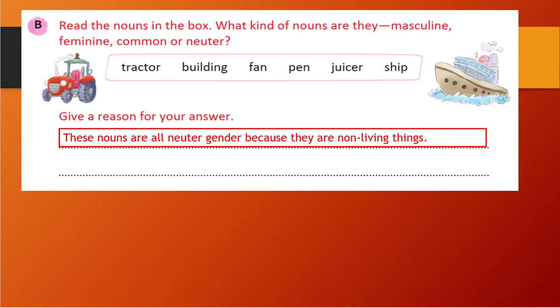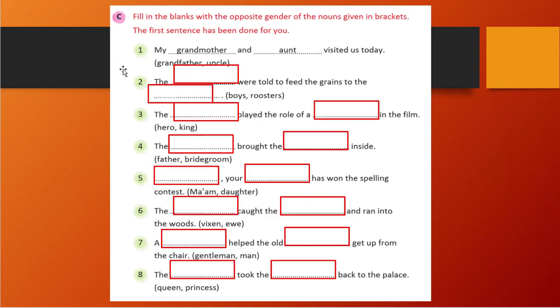So let's see the next exercise, where we need to fill in the blanks with the opposite gender. With what? With opposite gender. See here, in a bracket, we got one noun. We need to fill with the opposite gender. Means if feminine is given, we need to write masculine, or if masculine is given, we need to write feminine. So that way we need to fill.